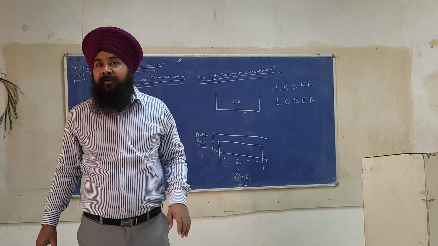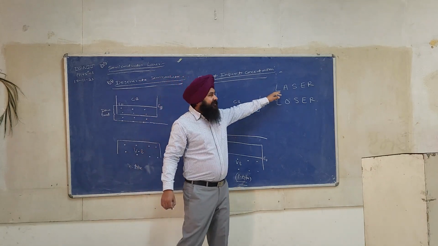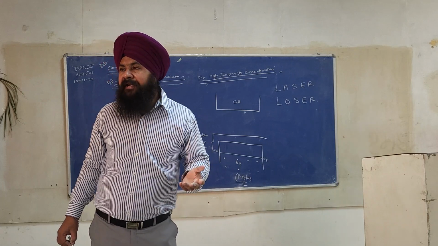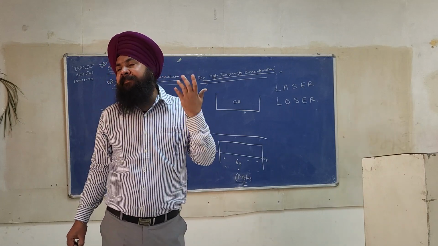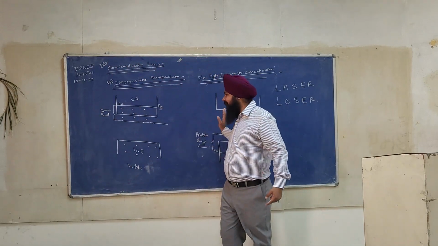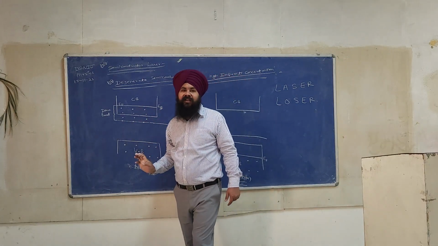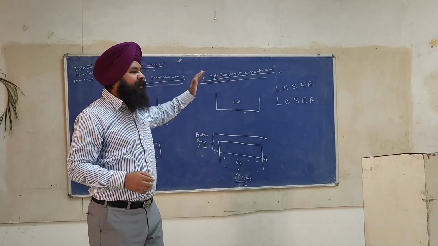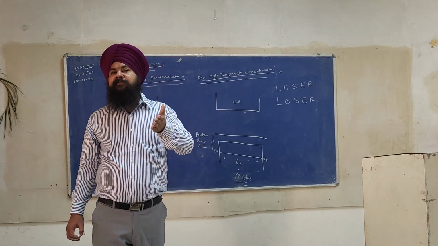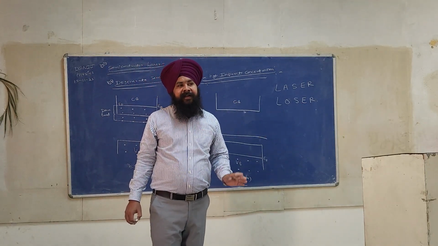So we can replace A by O, because amplification can only be done at the cost of oscillation. So the laser concept is based upon the oscillator. The laser light basically oscillates between the two mirrors, that is called a cavity. So laser and loser are one and the same thing. Any doubt?